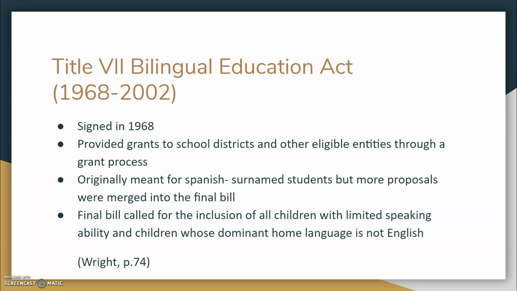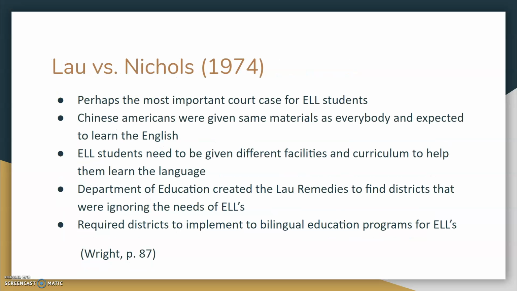is not English. So this was similar to Brown versus Board of Education, just instead of for all segregation, this was targeted just for ELL students. So just for students that either didn't speak English or their home language wasn't English. Maybe their parents didn't speak English, but they did. And so this kind of called to the schools, these kids need to be involved as well. So this was actually in place until 2002. So this had a very big impact on English language learners.